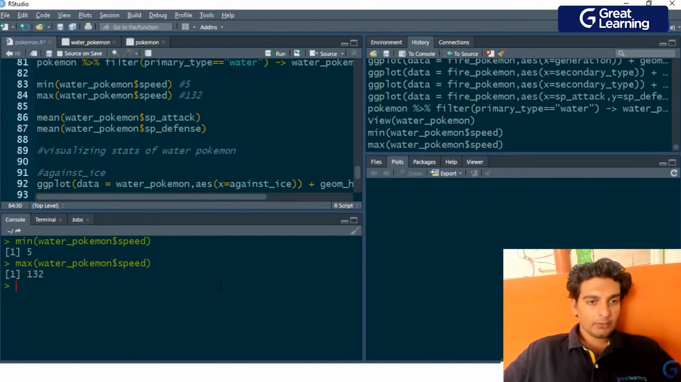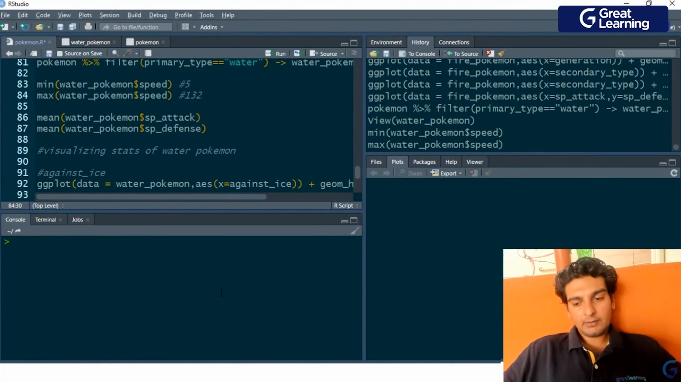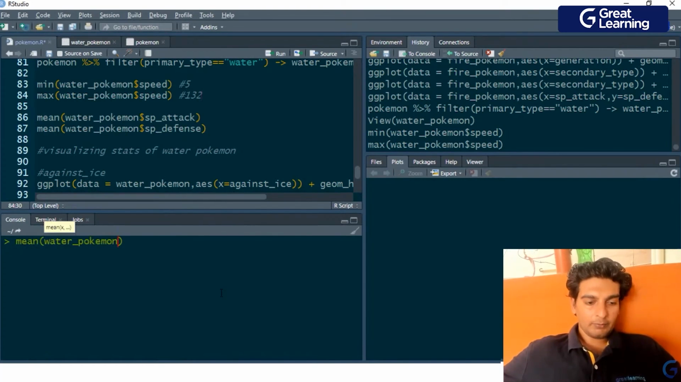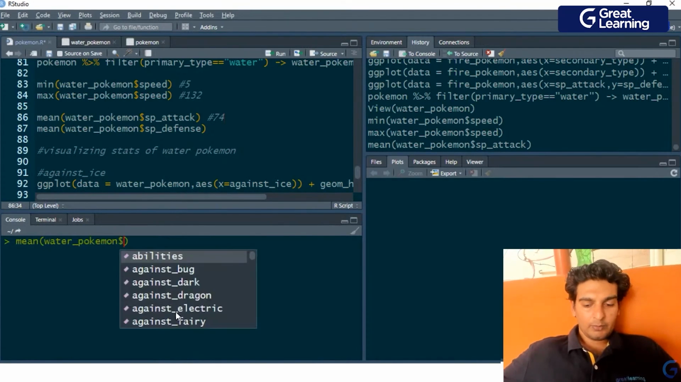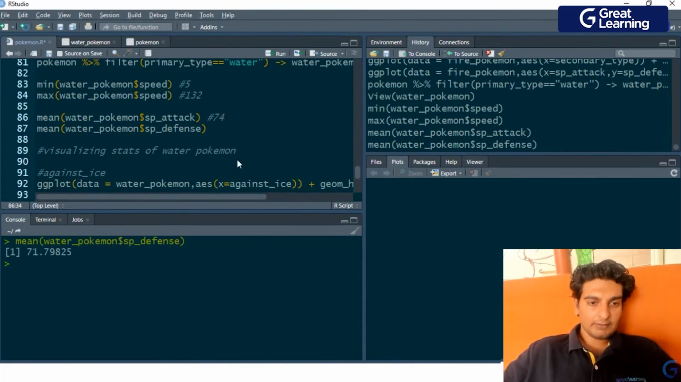Now we've found this out. Now what I'm going to do is I will similarly check the average value of special attack and special defense for a water type Pokemon over here. And inside the mean method, I'll have water Pokemon, so water Pokemon $special attack. And it seems that the average value for special attack of a water type Pokemon is 74.